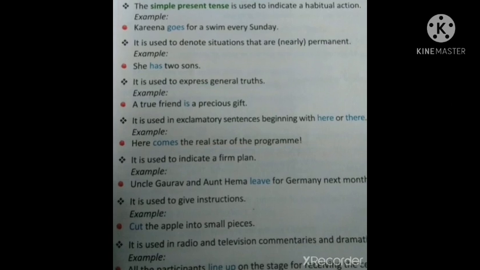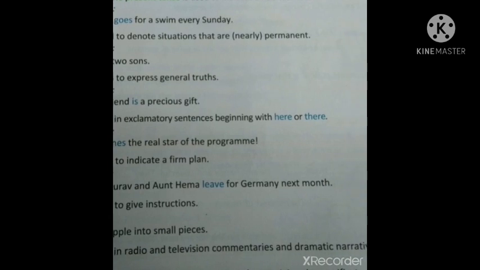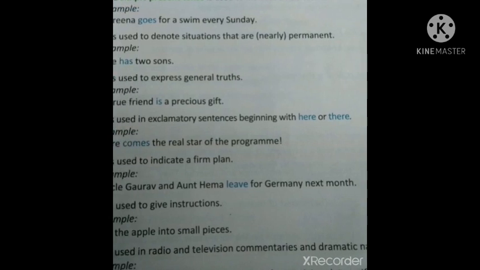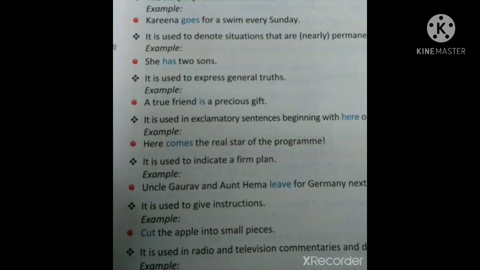Simple present tense is used to indicate a firm plan. If you have a firm decision or firm plan, then we can use simple present tense. Example, Uncle Gaurav and Aunt Hema leave for Germany next month. Leaving for Germany, that is a firm plan. So that's why leave is used here. That is the simple present tense.